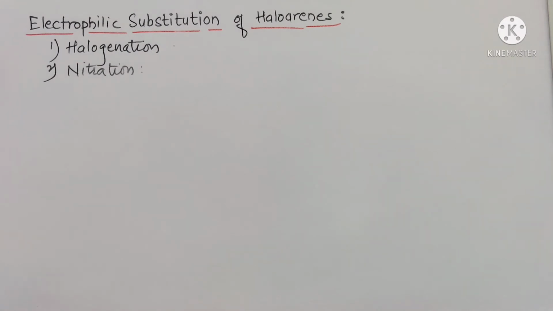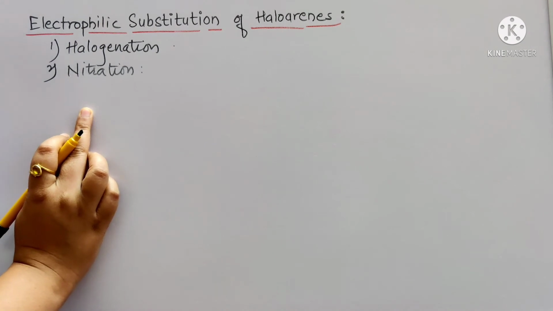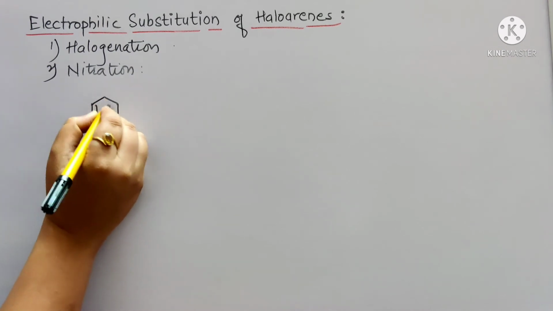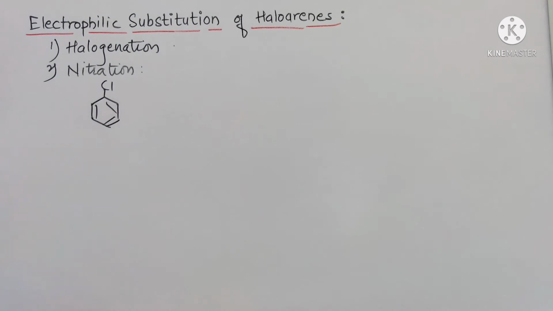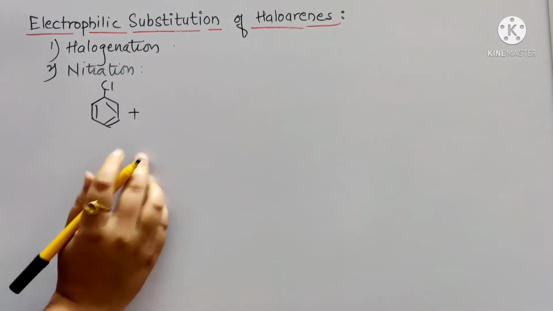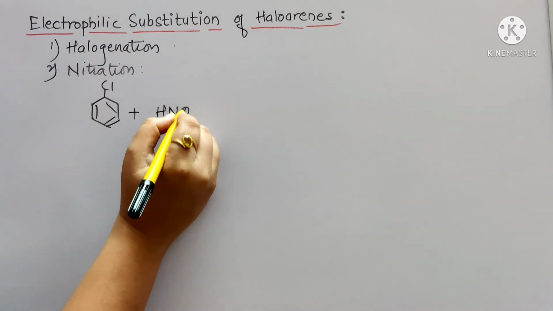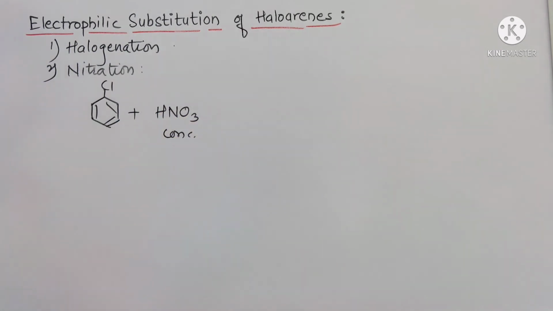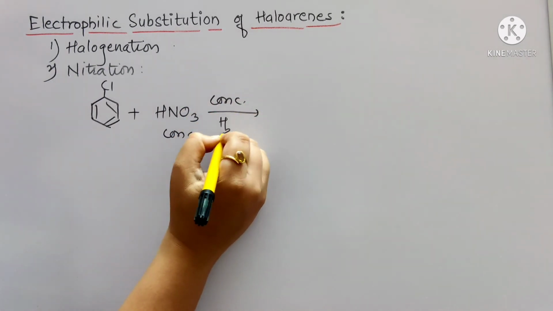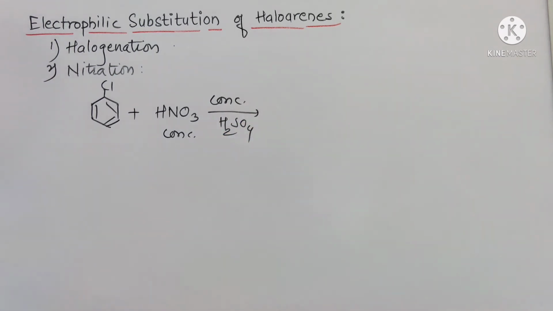Next reaction is nitration, and it is carried out by heating the haloarenes with concentrated nitric acid in the presence of concentrated H2SO4. We will write the reaction. Consider a simple haloarene, chlorobenzene. The reaction is carried out with concentrated nitric acid, that is HNO3, and takes place in the presence of concentrated sulfuric acid.